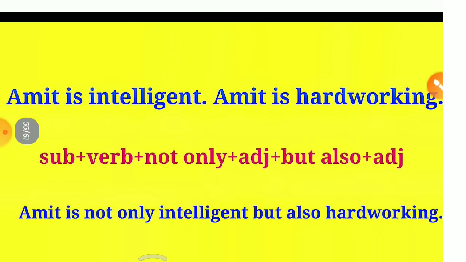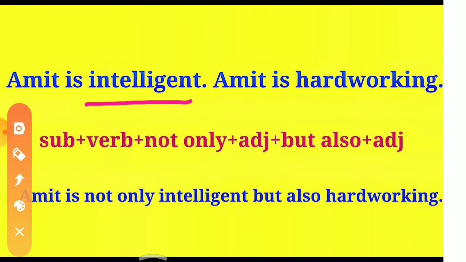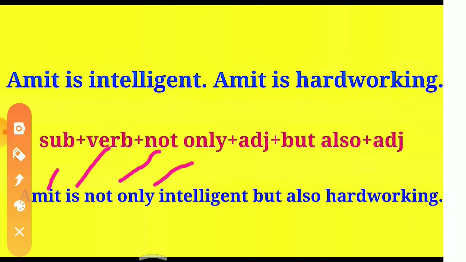Let's take some more examples. Amit is intelligent, Amit is hardworking. So again you will find here two adjectives. One is intelligent and second one is hardworking. As per the formula we'll make a sentence. So our subject is Amit. Verb is is here, not only is here.